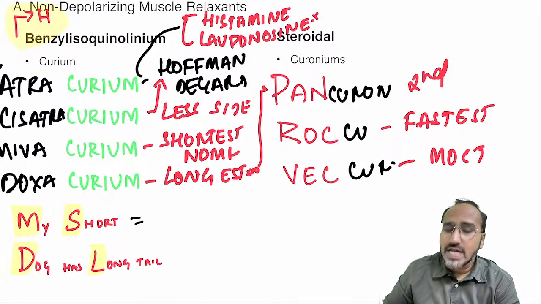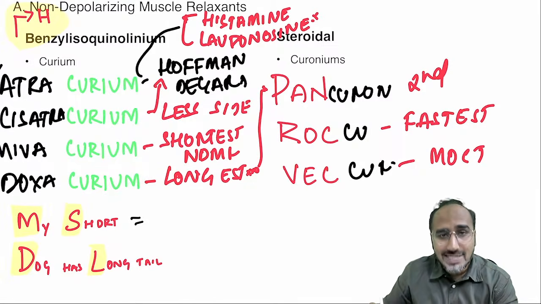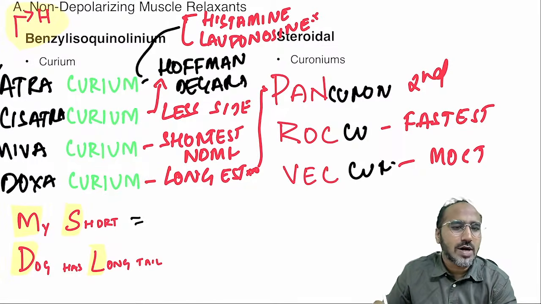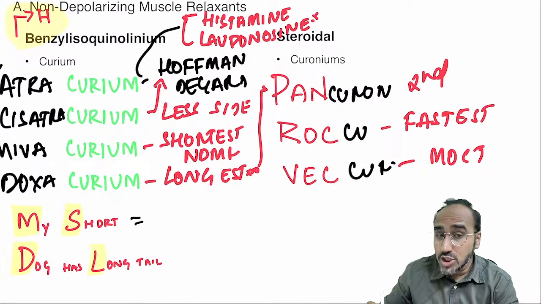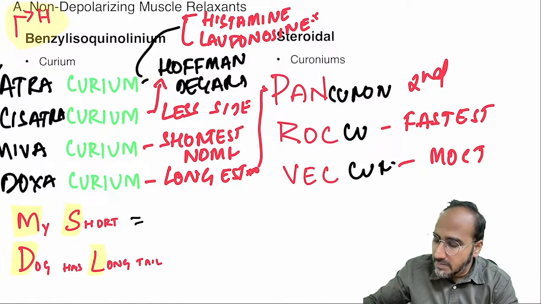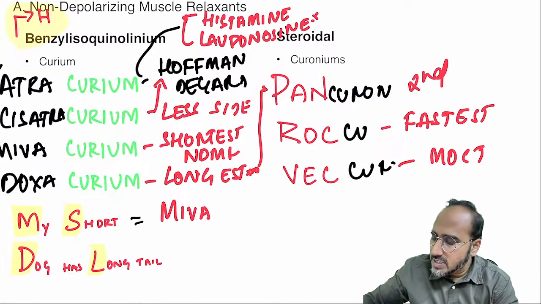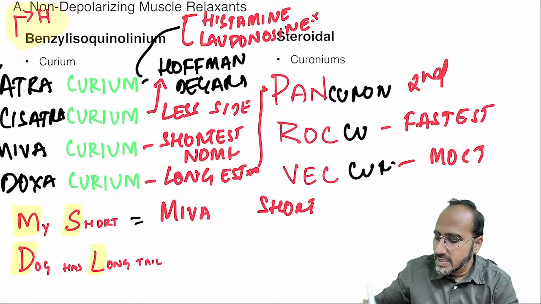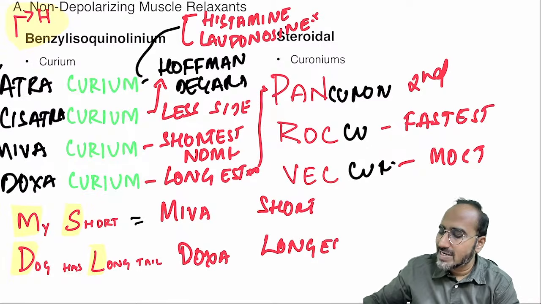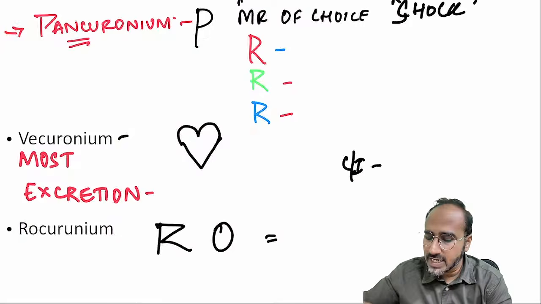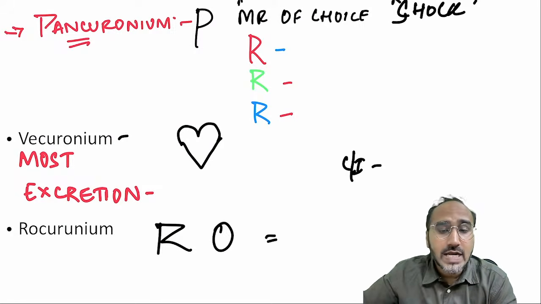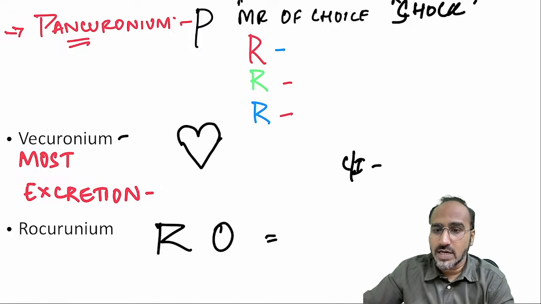If someone asks you what is the shortest acting and what is the longest acting muscle relaxant, you have to tell: my short dog has a long tail. My short dog, what will you remember from M? M. Mivacurium is the shortest acting muscle relaxant. Dog has long tail means doxacurium is the longest acting muscle relaxant. Okay, the second longest acting is pancuronium.